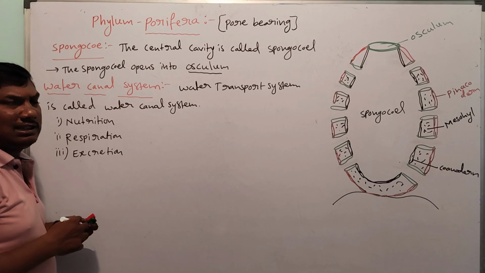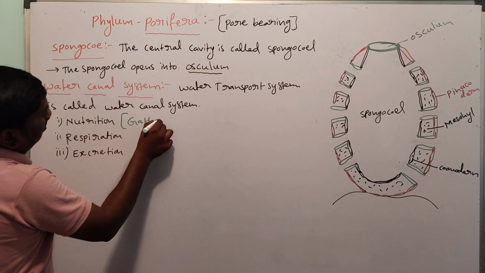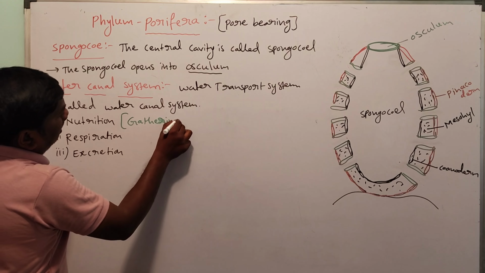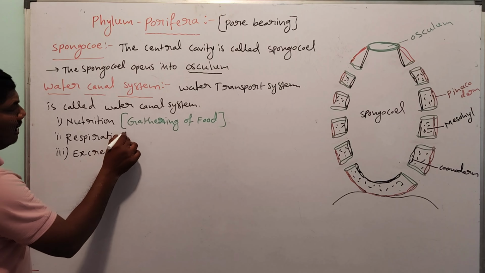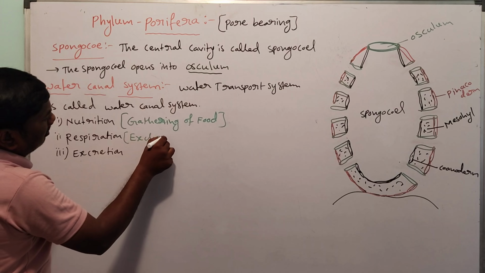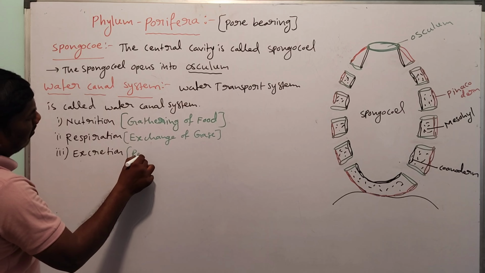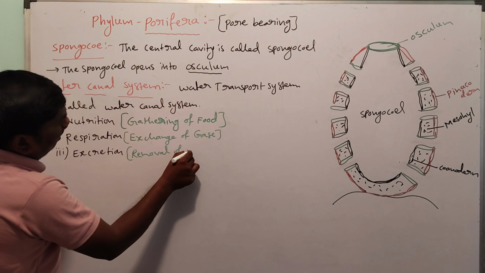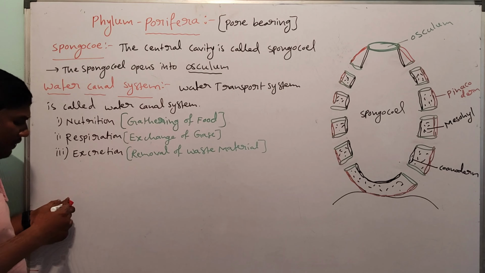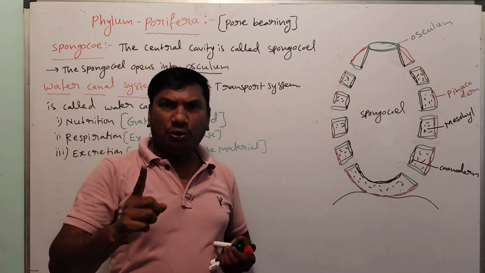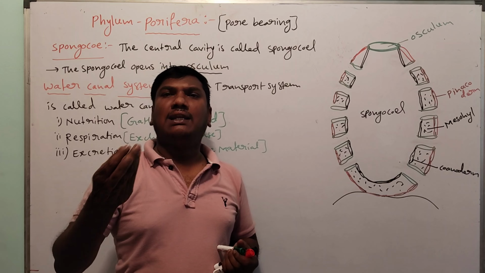Nutrition means gathering of food, collection of food.